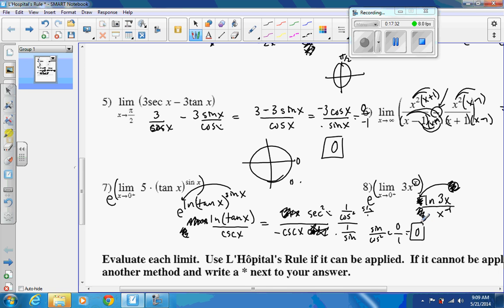Well, except, what happened to my 5 and my e? I almost forgot that. We have 5, if I factored out the 5 before doing all that, because I forgot that in there, and I still have to take e to that. What's e to the 0 times 5? E to the 0 would be 1, times 5 would be 5.